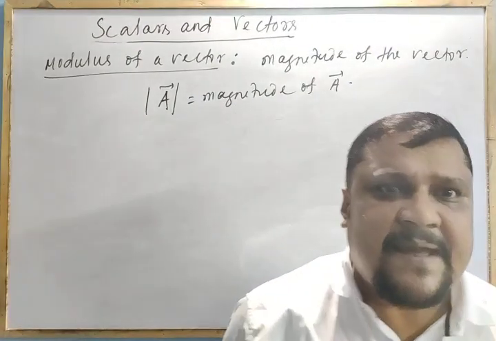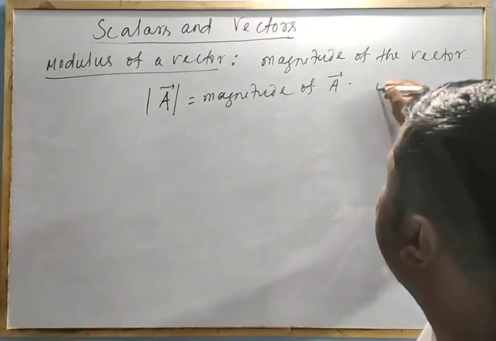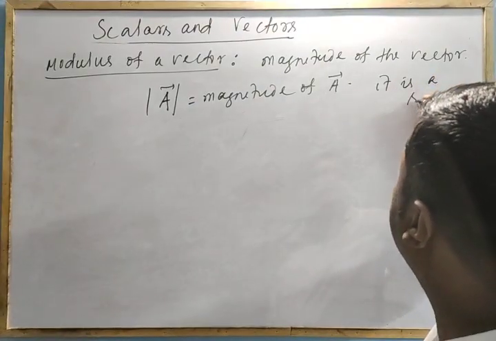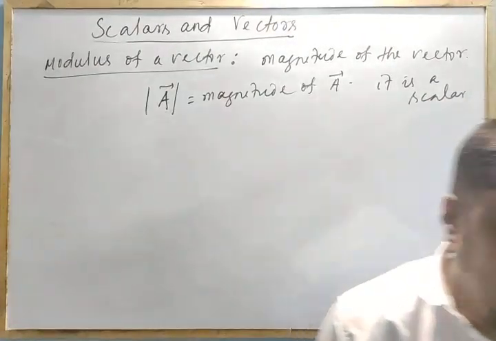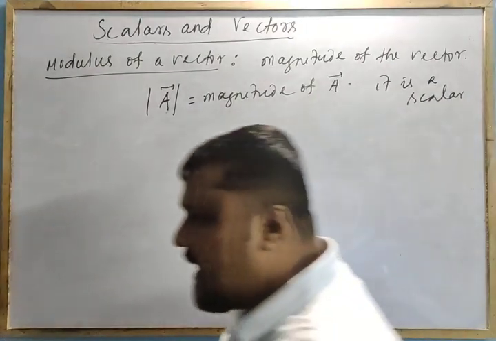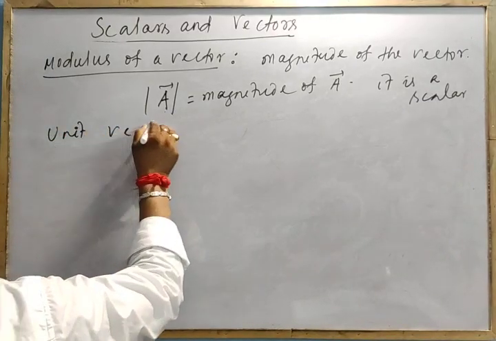Modulus of a vector, without direction, is a scalar. So I can say this one is a scalar. Clear?